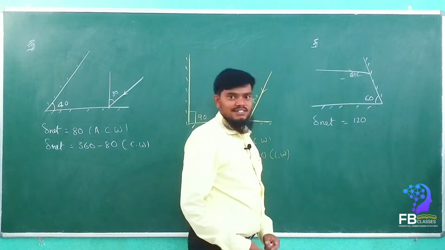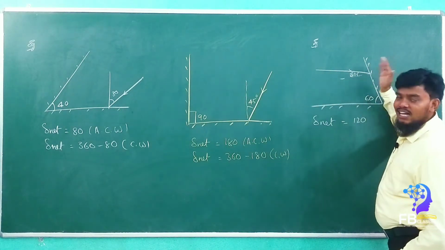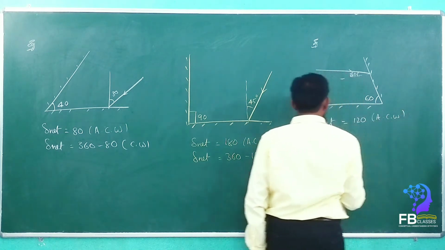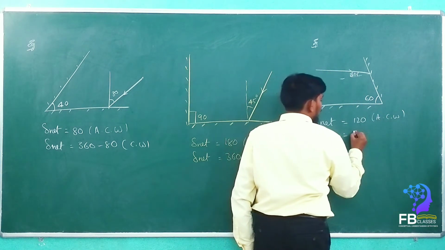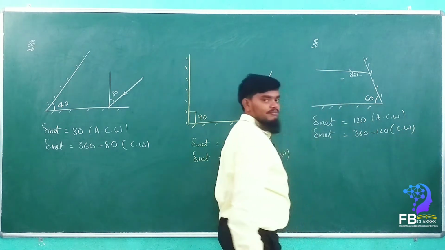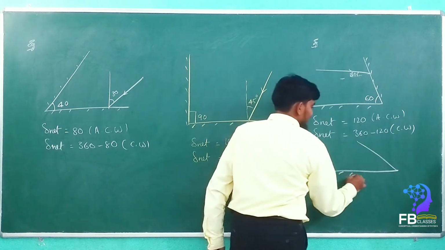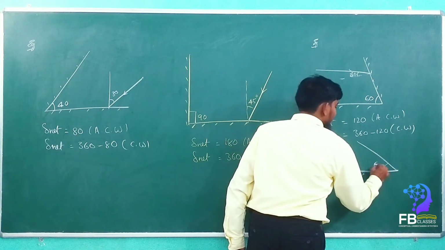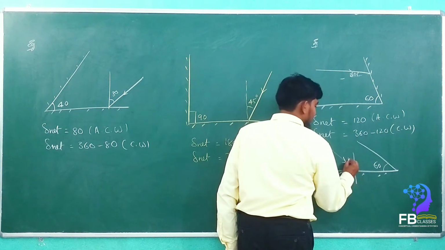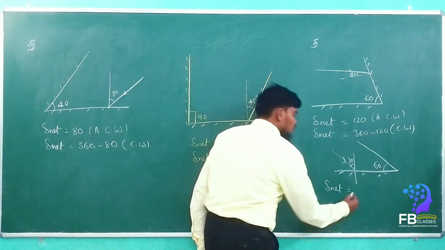Clockwise or anti-clockwise? Clockwise. See here. Is it clockwise or anti-clockwise? Anti-clockwise. Yes, it is anti. And delta net is equal to 360 minus 120 is the clockwise. Yes or no? For the same example, if you are taking it like this, the angle between the mirrors is 60, and now the ray falls here with 30. How much? Delta net is equal to 120.